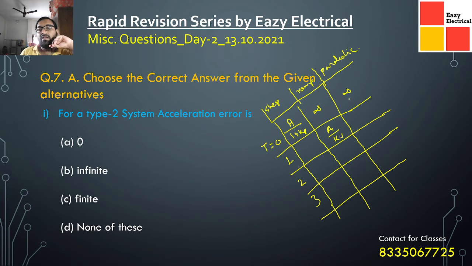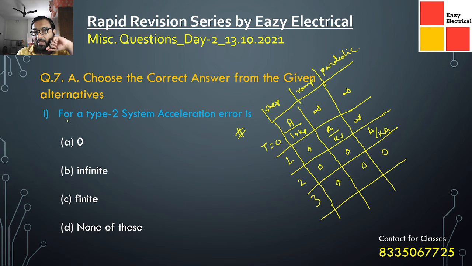For the parabolic input, the type 2 system gives 1 by ka, the acceleration error constant. These are the positional error constant, the velocity error constant, and the acceleration error constant. On one side the values are all 0, and on the other side the values are infinity. Keep this table in mind, because many questions get asked from it, and I'm expecting one of them to come from this table.